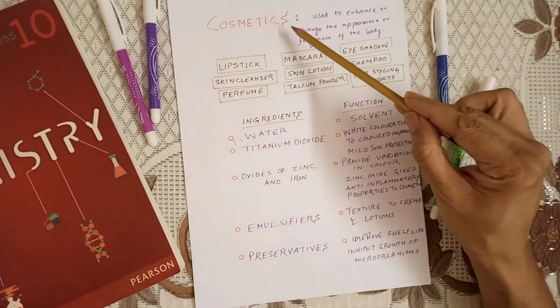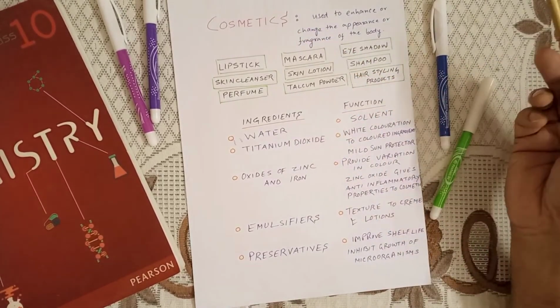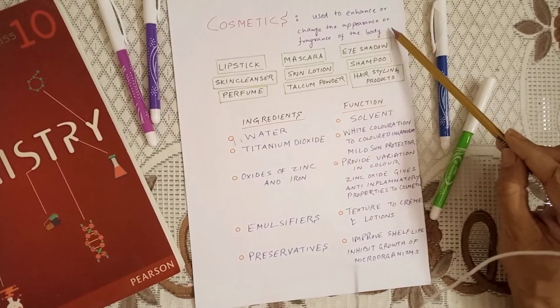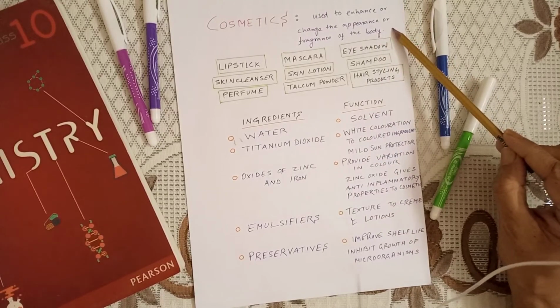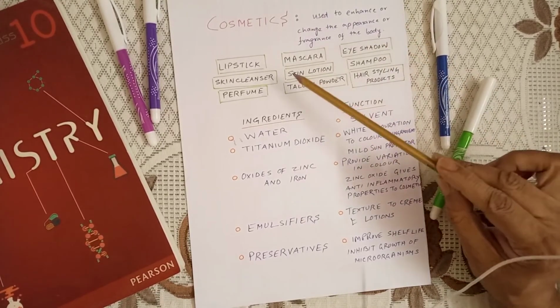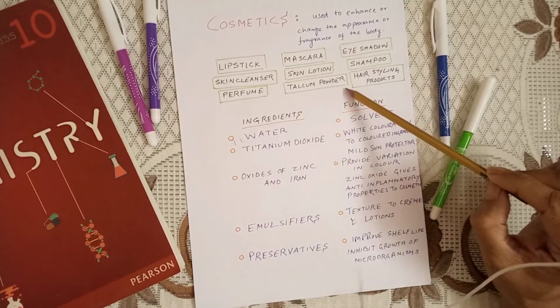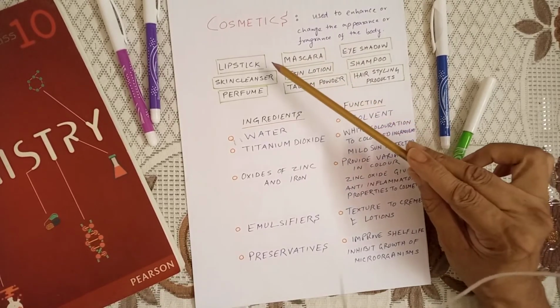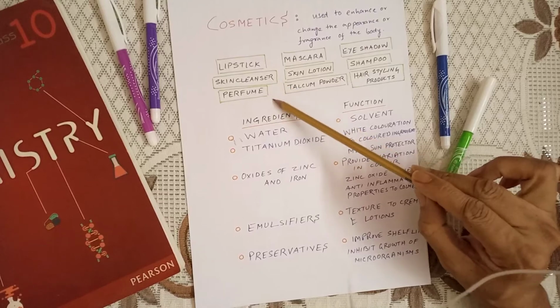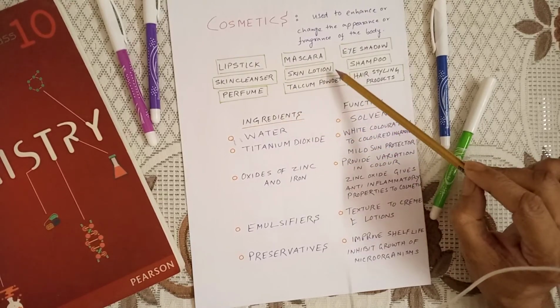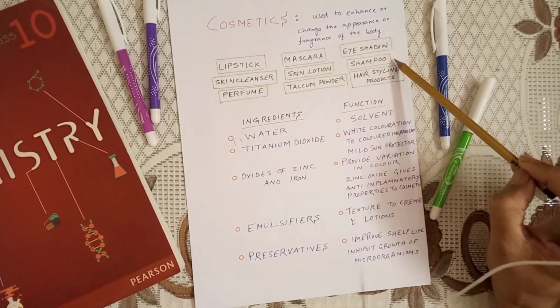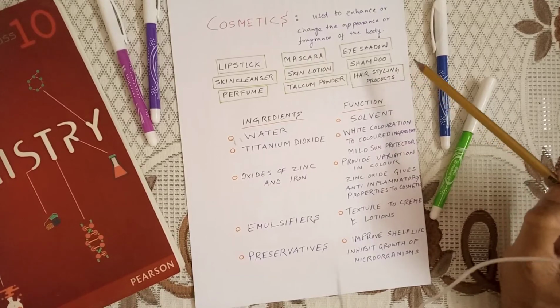Now here cosmetics. Now that's also chemistry. Now what is basically cosmetics? Used to enhance or change the appearance or fragrance of the body. Now here I have written some common cosmetics, for example, lipsticks, skin cleanser, perfume, talcum powder, skin lotion, mascara, eyeshadow, shampoo, hair styling products.